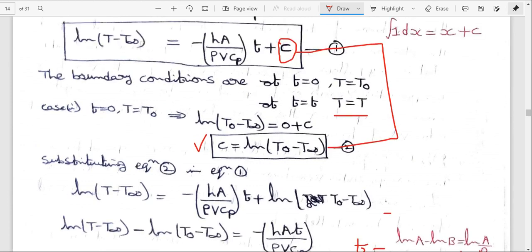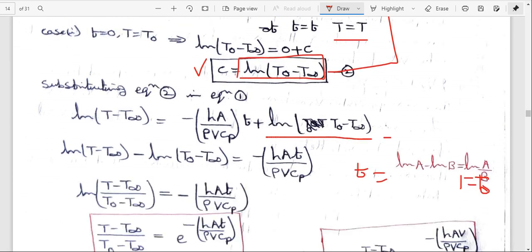So what is the final equation? ln of (T minus T infinity) is equal to minus hA over rho V Cp times t, plus the C value. Here C is equal to ln of (T0 minus T infinity).